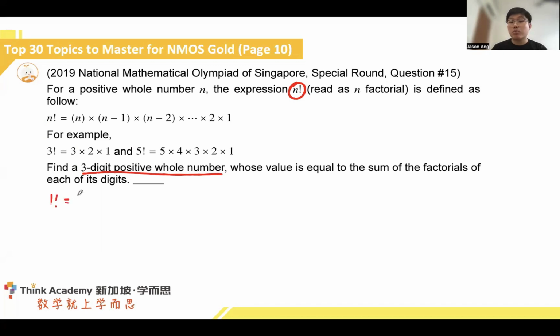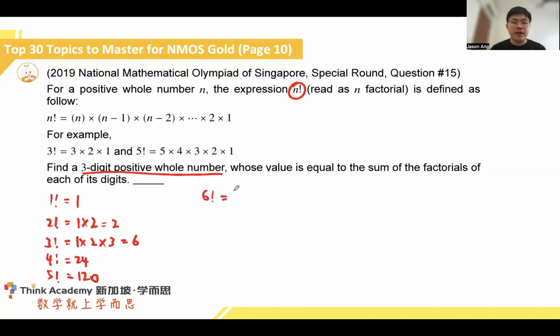It gives us just 1 times itself, so 1. 2 factorial, 2 times 1, we get 2. 3 factorial, 1 times 2 times 3, 6. If we continue on with a bit of our calculations over here, 4 factorial will give us 24. 5 factorial will give us 120. And let's say we try a 6 factorial.